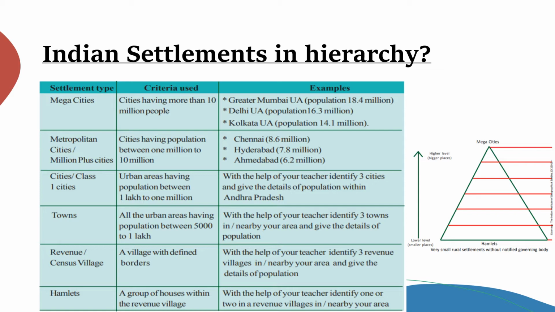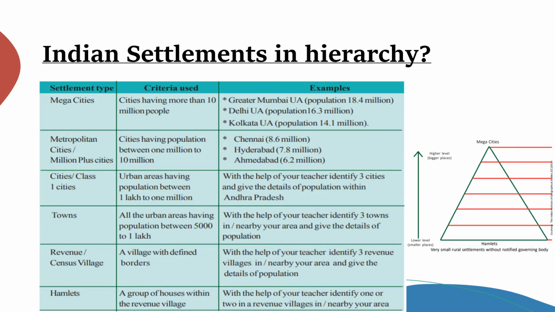Here a pyramid is also given. The bottom most part of the pyramid shows the lowest level of the settlement hierarchy according to the Indian census. The topmost shows the highest level. According to the census criteria, we will discuss this table.